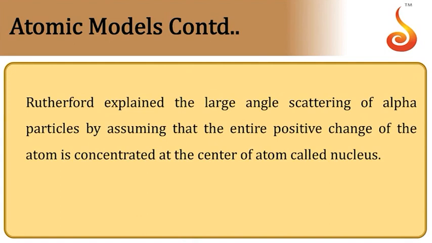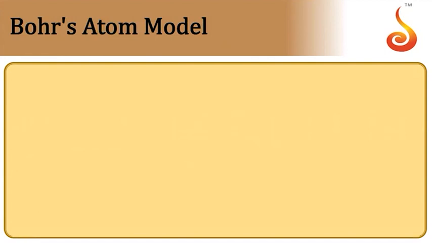Using his alpha scattering experiment, Rutherford explained the results by assuming that the entire positive charge of the atom is concentrated at the center of the atom, and that region he called the nucleus of the atom. So the nucleus contains all the positive charge of the atom and about 99.9% of the mass of the atom. Rutherford's theory failed to explain the stability of the atom.